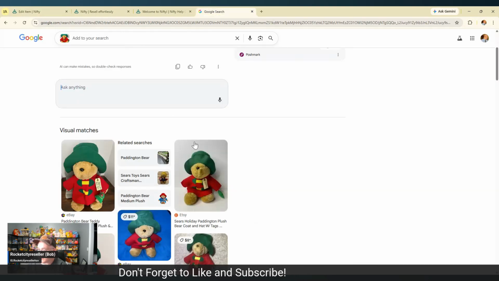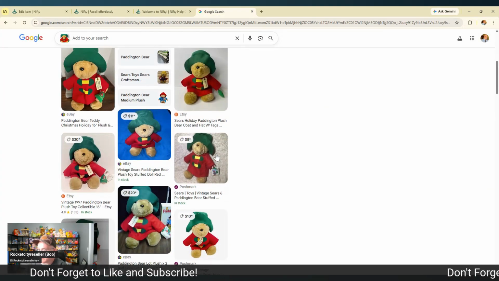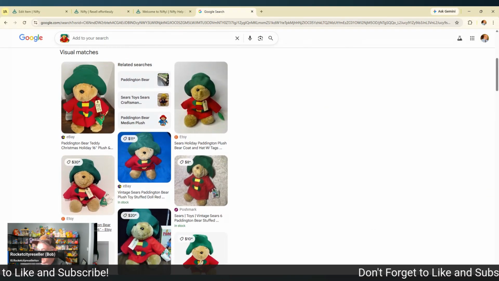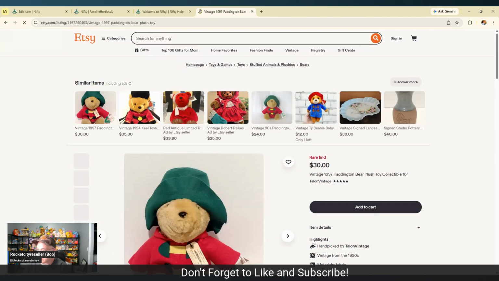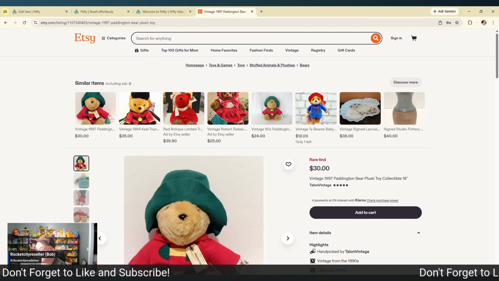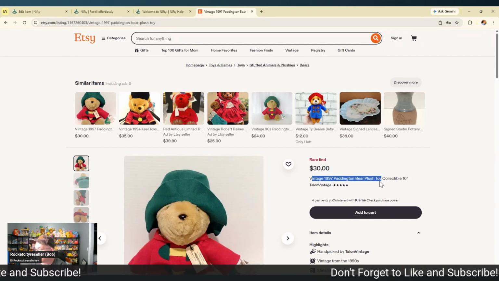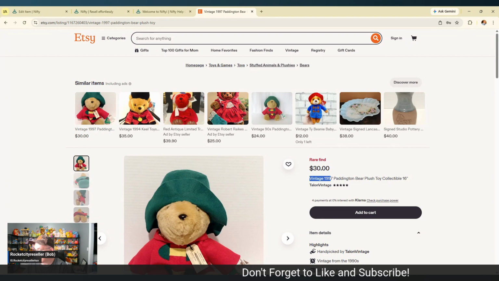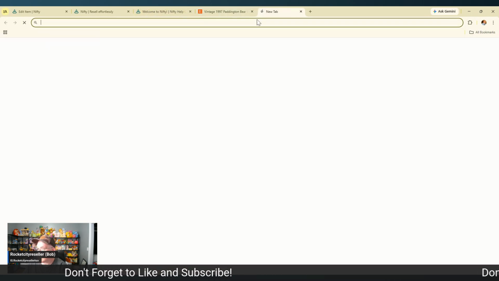So what did we see for prices while we're in here? What's it looking like? So there's one here, vintage 1997. This is pretty similar to the one we have on Etsy. It's about 30 bucks. They're saying it's a rare find. We'll be the judge of that. Vintage, we'll go ahead and copy this. Let's see if we can get into eBay from here.